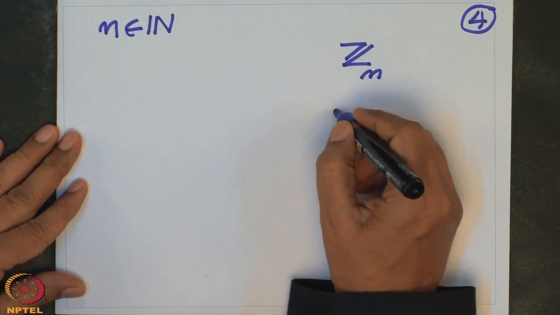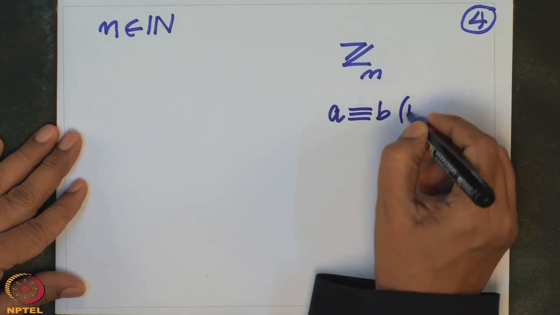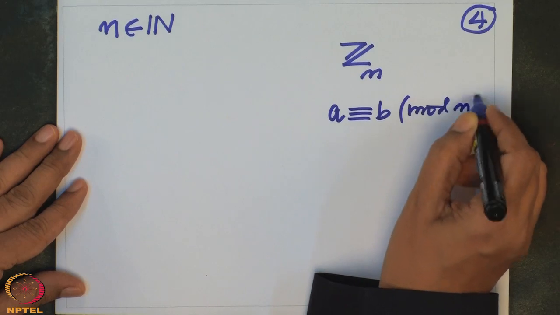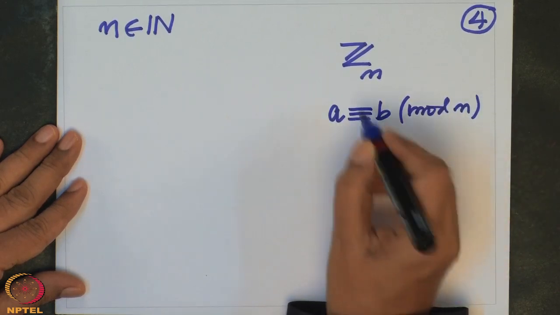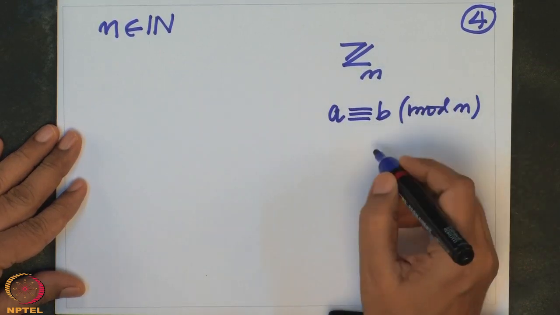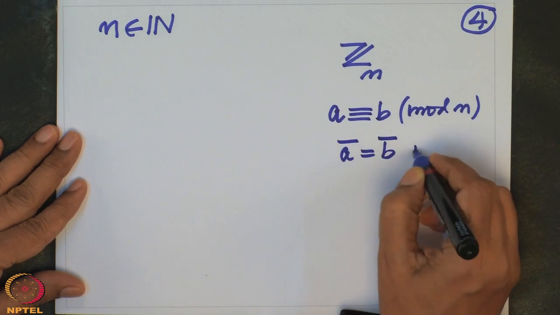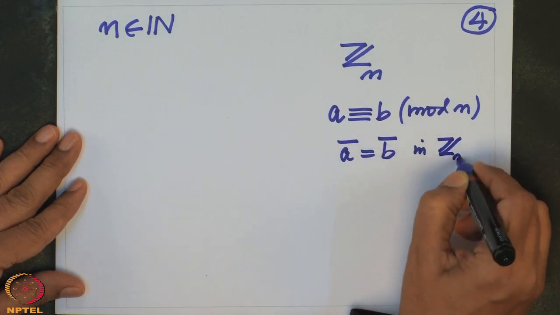So, we started using the notation a congruent to b mod n. That means they are not equal, but they are in the same equivalence class. This is the same as writing a bar equal to b bar in Z mod n.